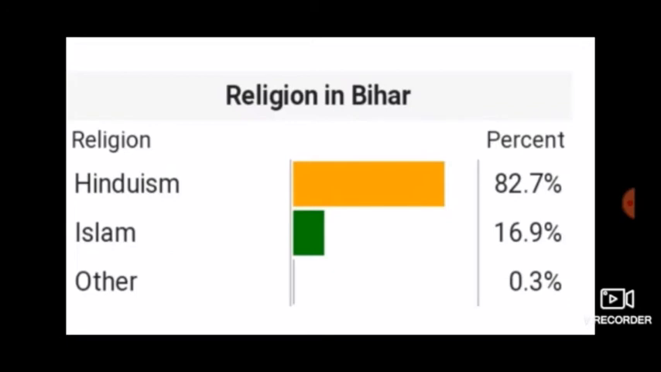Religion in Bihar. Religion and percentage. Hinduism 82.7%, Islam 16.9% and other 0.3%.